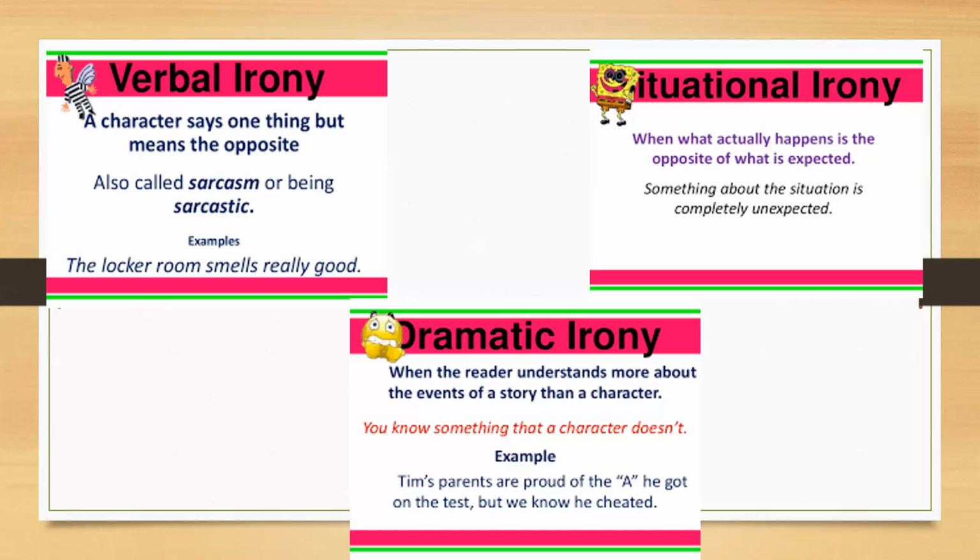Characters are in oblivion. They are in the dark regarding the unfolding incidents. So if you realize that you have an edge, you as the reader, you are understanding something that characters in that particular novel are unaware of, then that's an instance of dramatic irony.